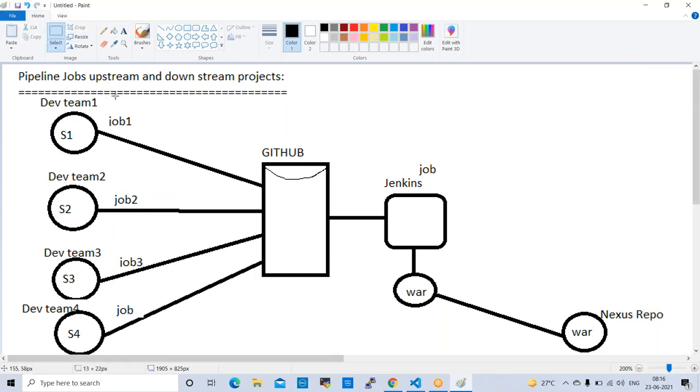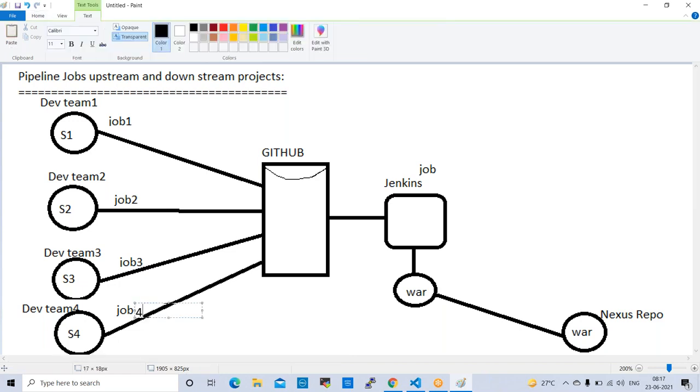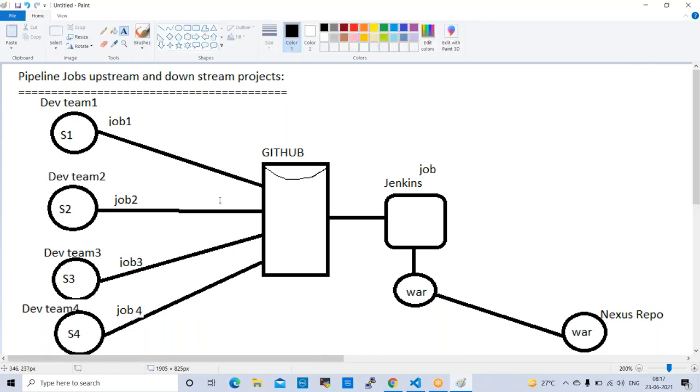So these are the dependent jobs. One job will depend on another job. Whenever job 1 is success, then only job 2 will run. Like that, we need to configure. This requirement will be given by the developers only. They will inform you which job should run first. Based on that, we need to create upstream and downstream jobs, pipeline jobs. So these requirements come in real time, and based on the developer requirement, we can create jobs.